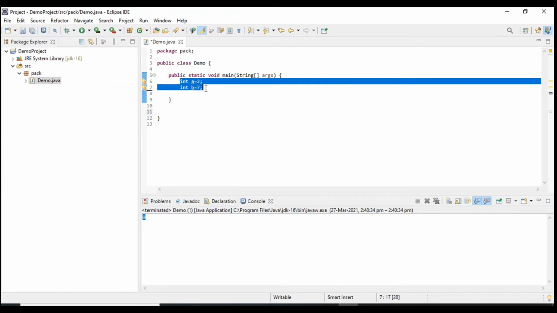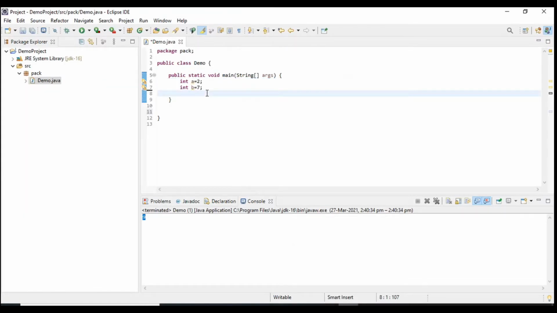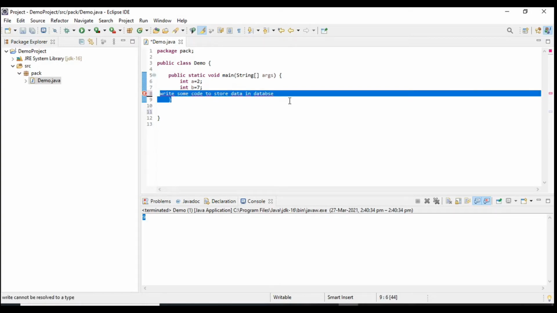If we want to store this data into a database, then we have to write some code. We have to write 4 to 5 lines of code to store data into the database. Those lines of code which are used to connect our Java application with the database are called persistence logic.